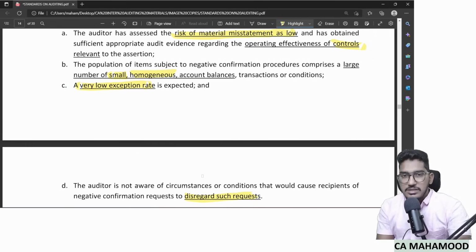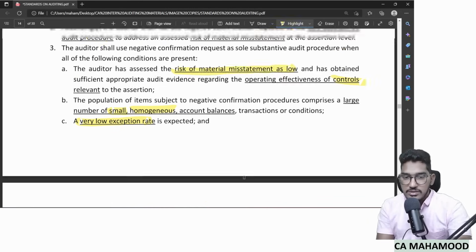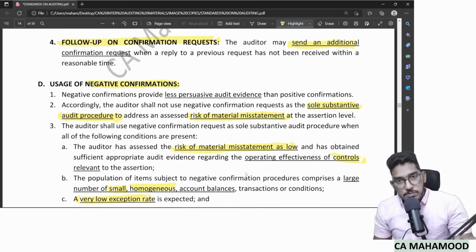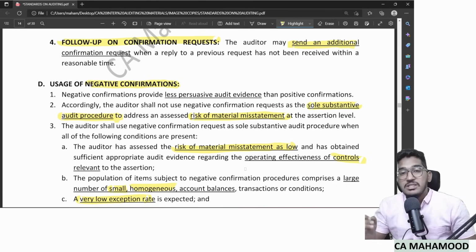If I have to end it in one single line, wherever risk is very low, wherever items are immaterial, there you can make use of negative confirmation request. Don't use negative confirmation request as a sole substantive audit procedure, as the only audit procedure, in those areas where the risk of material misstatement is high. If you find the risk is very high, don't use only negative confirmation. In those areas, either use positive confirmation request or use negative confirmation in combination with other audit procedures. Don't use negative confirmation request as the only audit procedure wherever risk is very high.